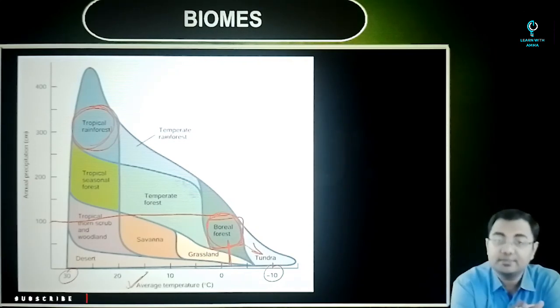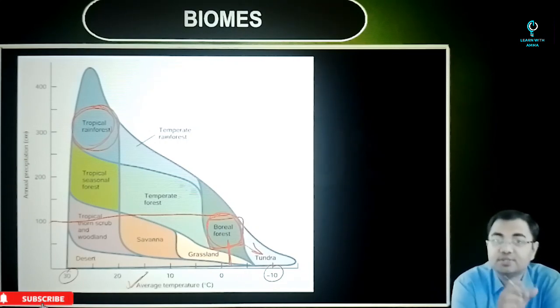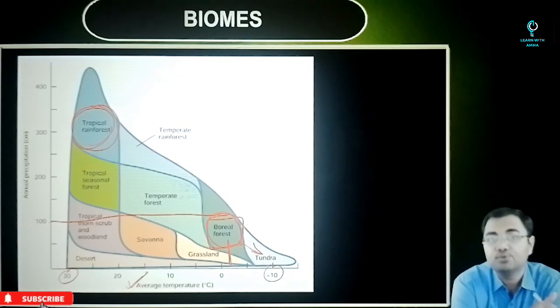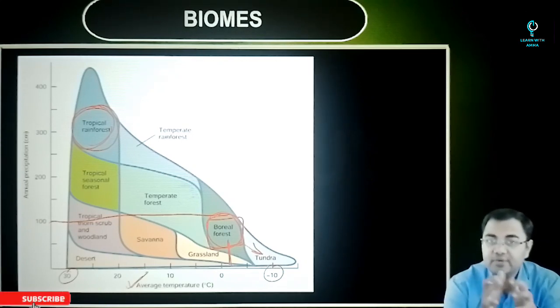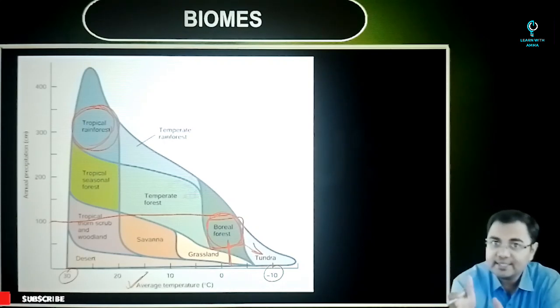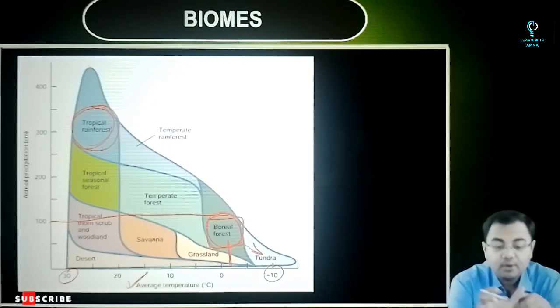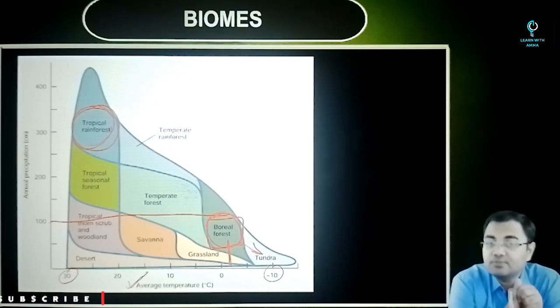So these two diagrams that we have seen, you have to understand these two. You have to go through these two. Pause it here. Make sure that you understand this, and then only you move forward. Because after this, one by one, we'll keep on moving from one zone, one biome to another. And in this manner, we'll look into all the climatic conditions, all the conditions which are suitable for them, the various examples of the flora and fauna that can be found in this region. All these are the kinds of things that we'll look into.